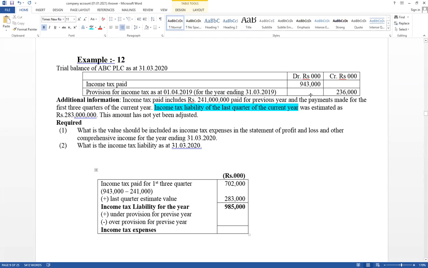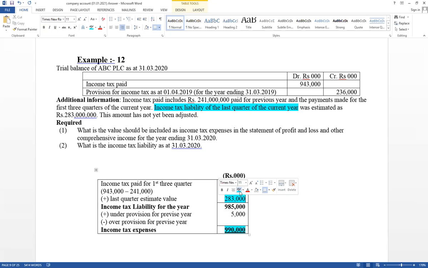The provision is lower. Under provision. Therefore, the difference is 241,000 minus 236,000, which equals 5,000. Under provision, so it should be added. Therefore, 5,000 plus here, then the income tax expense for the year can be calculated: 990,000. That is the value that should be considered as income tax expense. Therefore, this value should be included in the income statement, and this value should be included in the financial position.